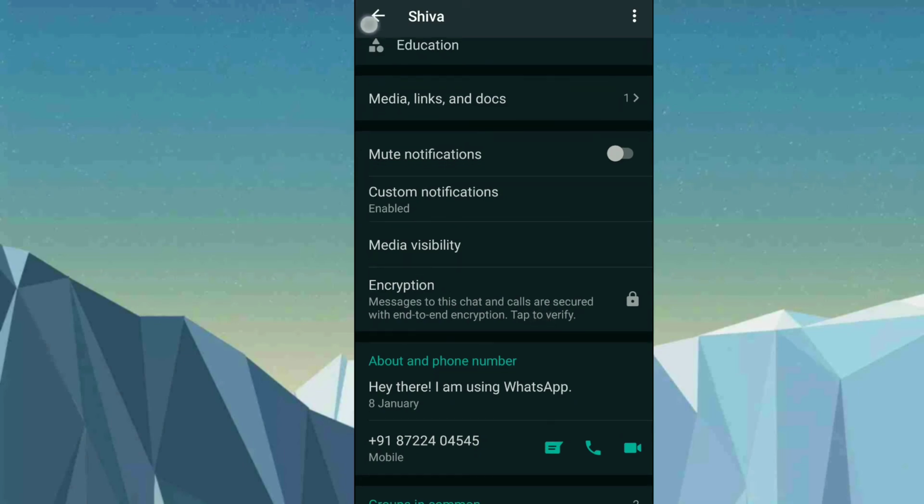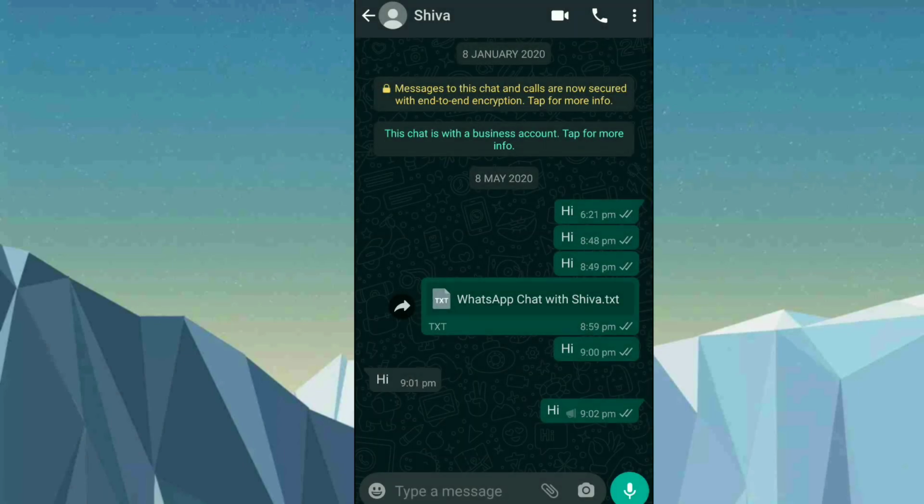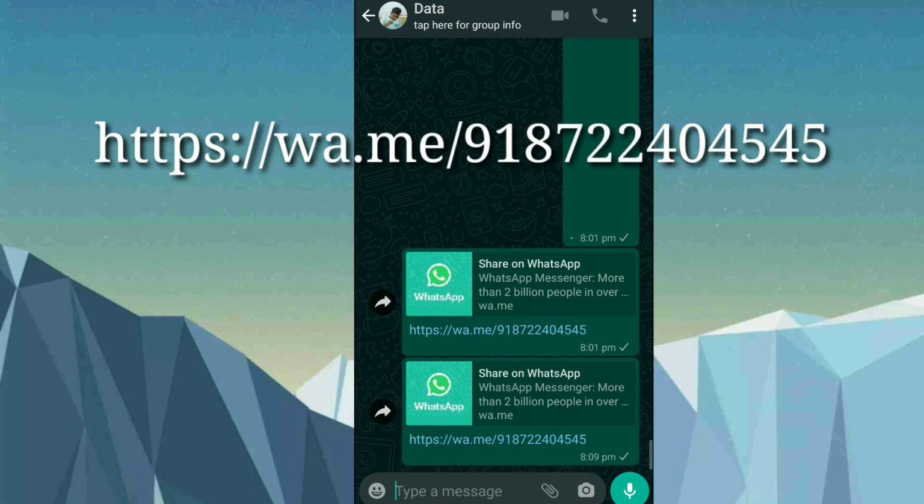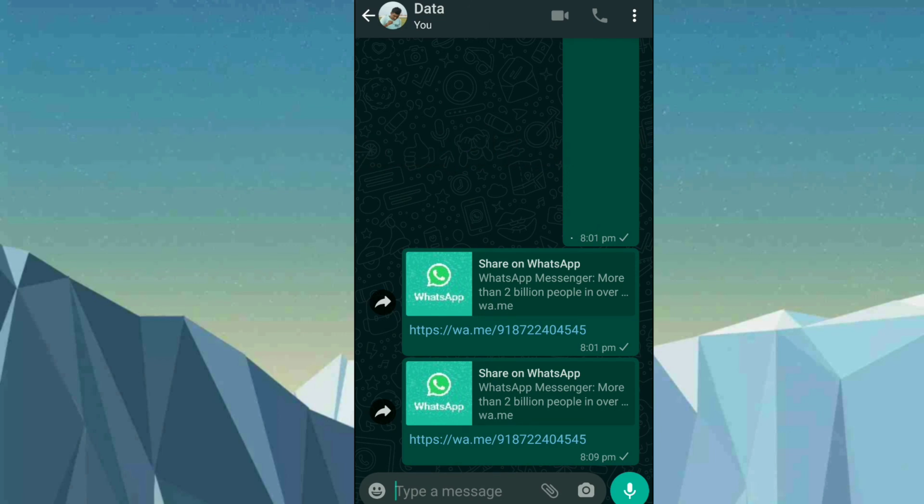For that, you just need to have this link, http://wa.me. I will show the link also. As you can see here, wa.me/ followed by 91, which is compulsory, friends. This is our country code, and then you can enter the 10-digit mobile number. So without saving the number you can send the message.